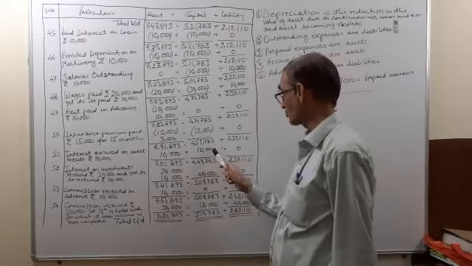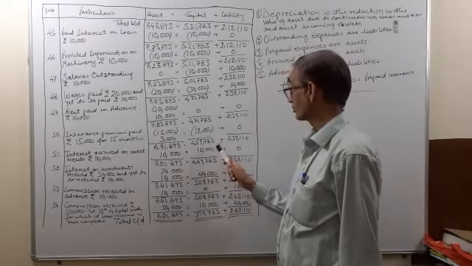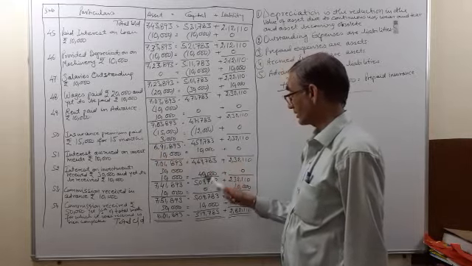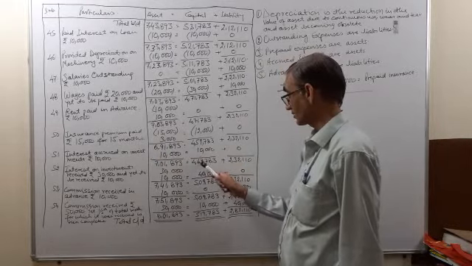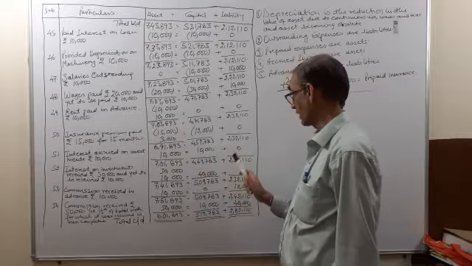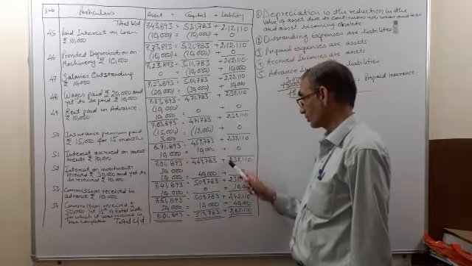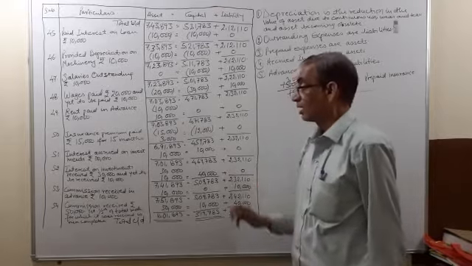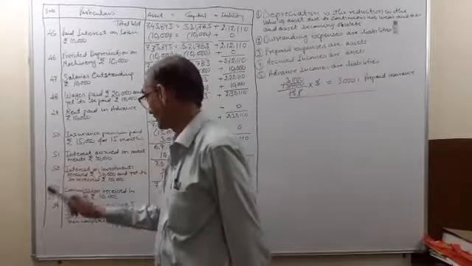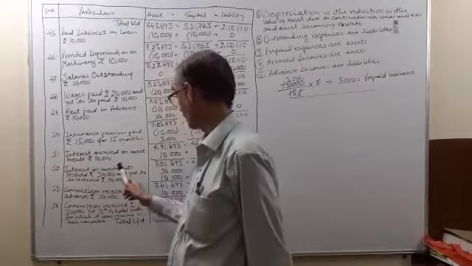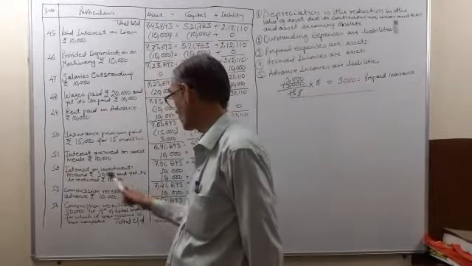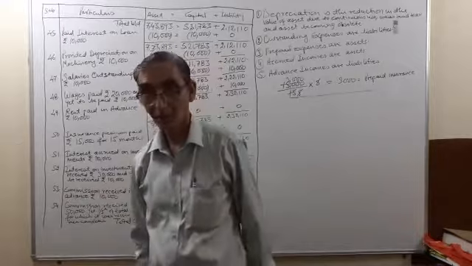4,59,783. 10,000 will be added to the capital because this 10,000 was the income of the current year, so it will come to 4,69,783, and no effect on liabilities, which will be 2,32,110. Now 52nd transaction, interest on investments received rupees 30,000 and yet to be received rupees 10,000.